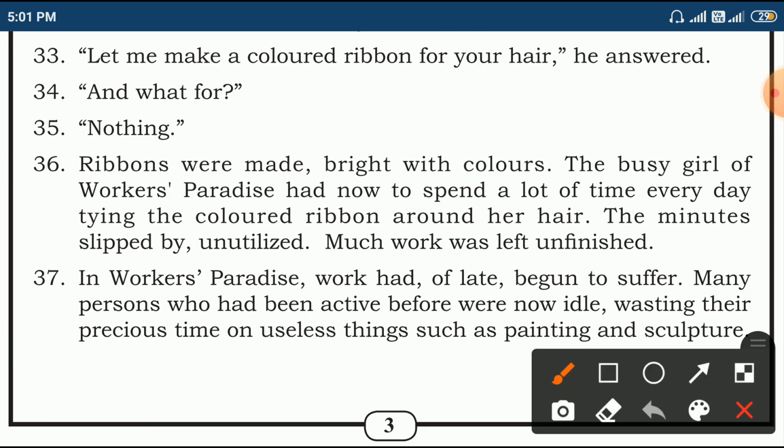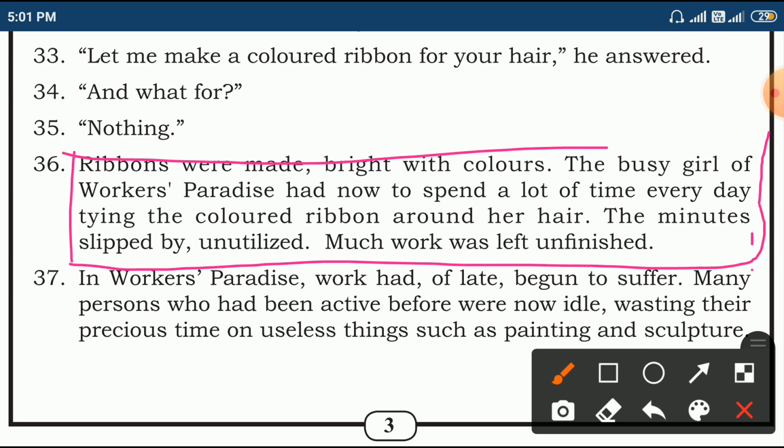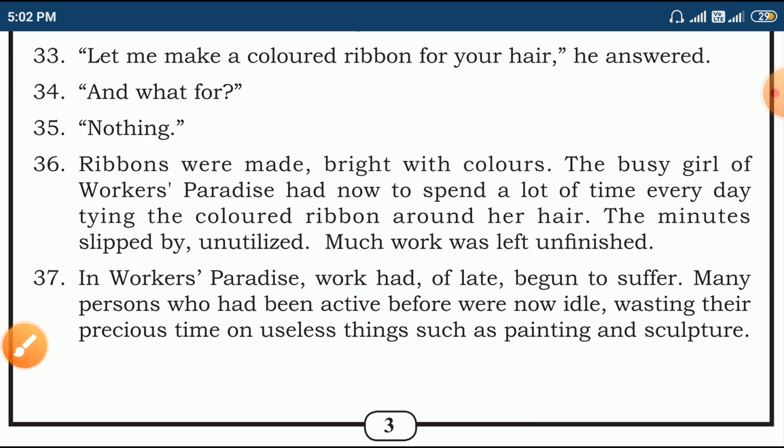See her. Earlier we read she doesn't have time to spend a single moment. Now she is spending a lot of time in which work? Tying colored ribbon around her hair. In this way, she wasted her time.